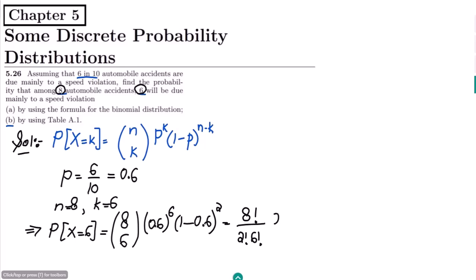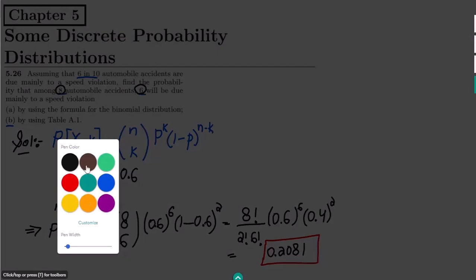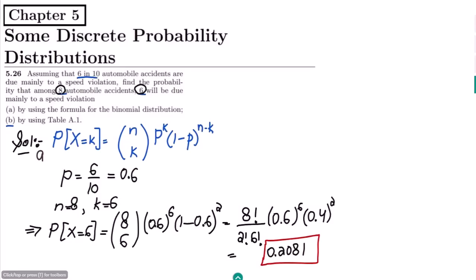Okay, multiplying it with this 0.6 raised to power 6 and 0.4 raised to power 2. Okay, solving it, at the end what will we get? The answer of it, finding them all here, would be 0.2081. Okay, so that is basically the solution for part A of my question. Let me write here part A as well. So this is the solution of part A.